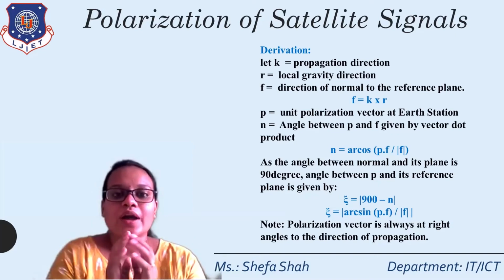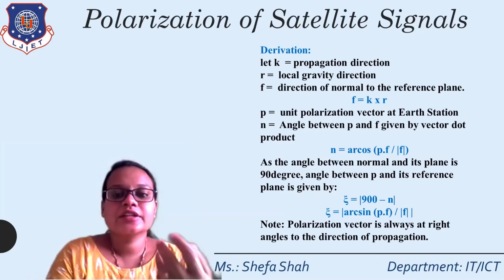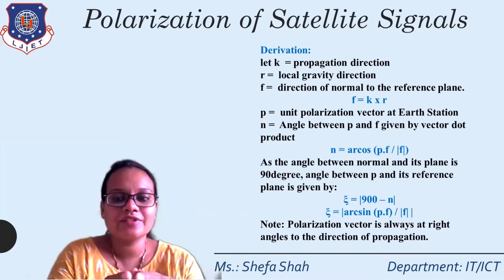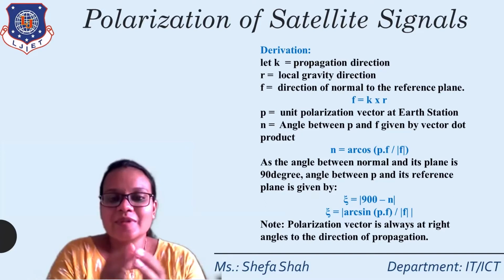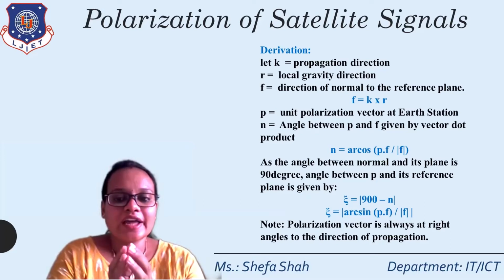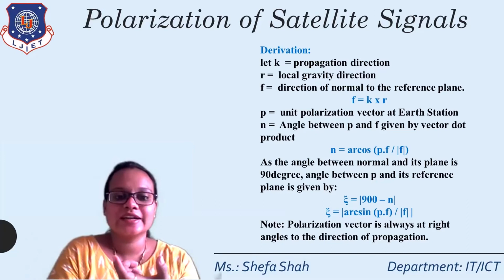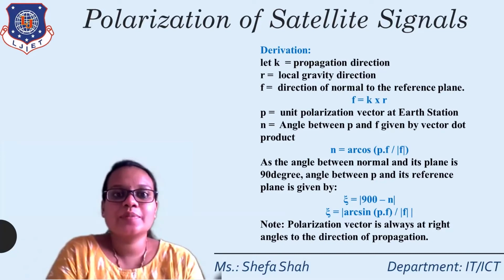As the angle between the normal and its plane is 90 degrees, the angle to the reference plane, zeta, is equal to 90 minus n. So it will be arc sine of p dot f divided by mod f, since 90 minus the cosine angle gives the sine angle. So it has the sine of the angle between p and f.